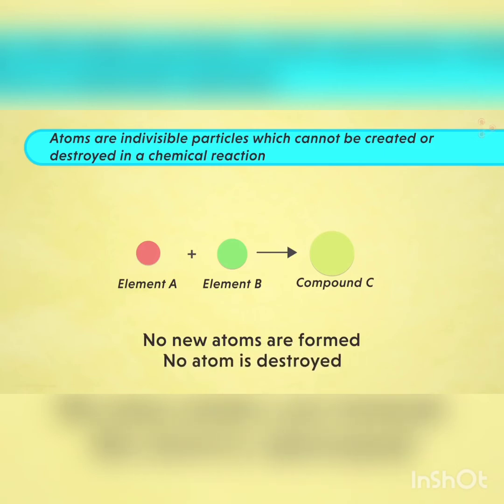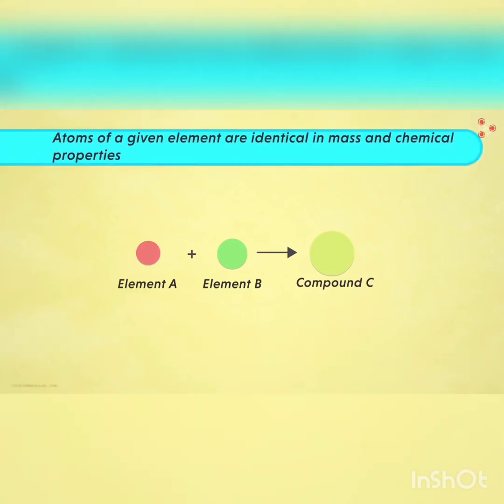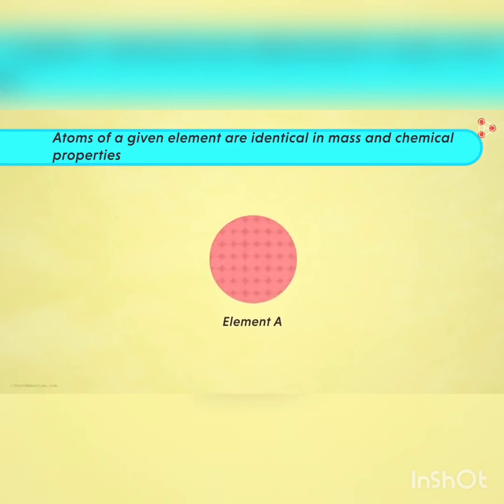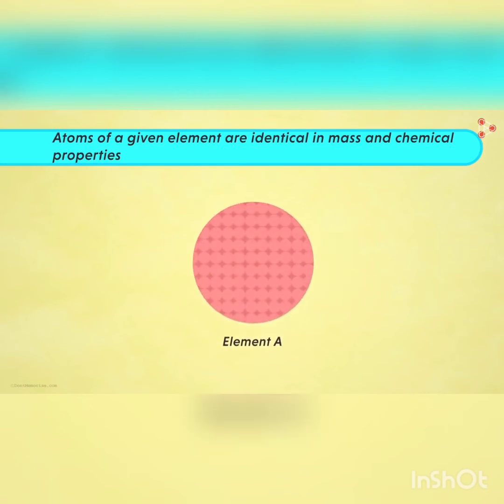Let us go to the third postulate. It was atoms of a given element are identical in mass and chemical properties. That is, if we zoom into the element A, we find all the atoms present in element A are the same. In what sense are they the same? The atoms have identical mass and chemical properties. In simpler words, the third postulate states all atoms of a given element are identical in mass and chemical properties.